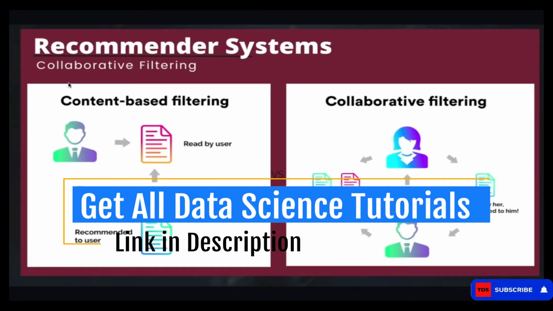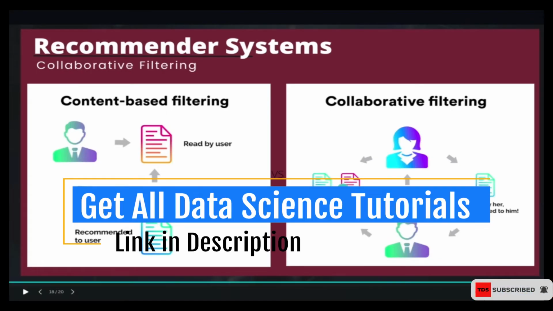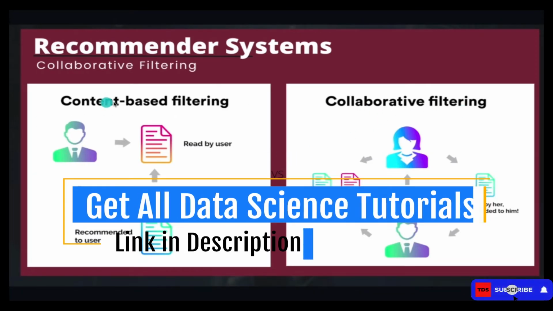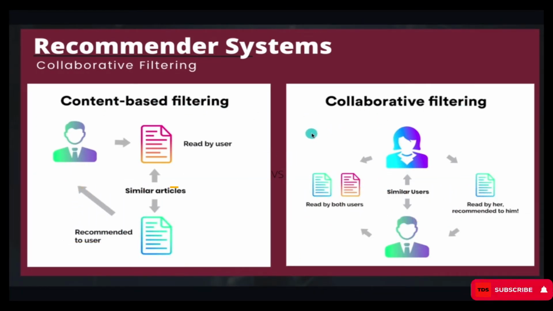All right, welcome back. Now in this particular tutorial we're going to start with collaborative filtering. In the previous videos we have seen different kinds of recommendation systems, and in this video we're going to focus more on collaborative filtering. I want to compare collaborative filtering with content-based filtering so that you get a clear understanding. In content-based filtering, we say the user will engage with one piece of content, and then we look for similar content.